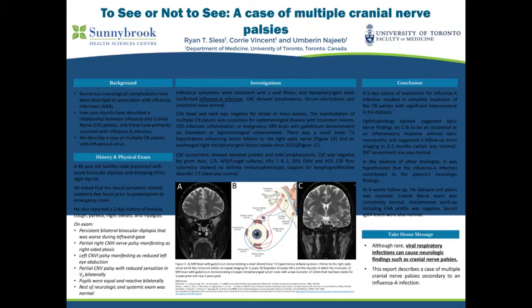So in summary, although rare, viral respiratory infections can cause neurologic findings such as the cranial nerve palsies exhibited here. And this report describes a case of multiple cranial nerve palsies secondary to an influenza infection.